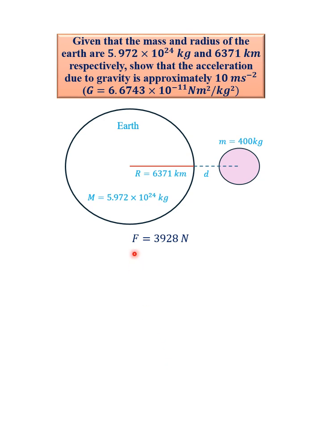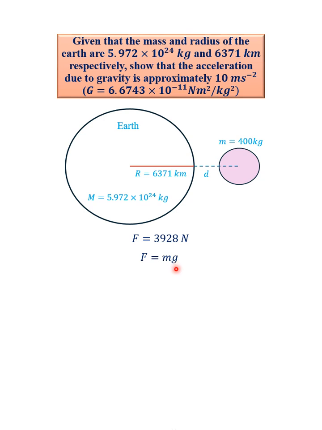Now we know the force. We are not looking for the force. We want to know the acceleration due to gravity of this object and check if it is equal to 10. So let's recall that force is equal to mass times acceleration. In this case, acceleration due to gravity, g.